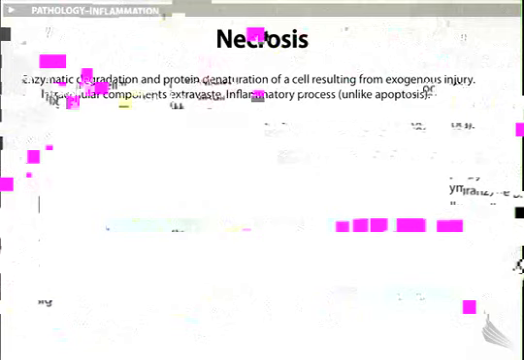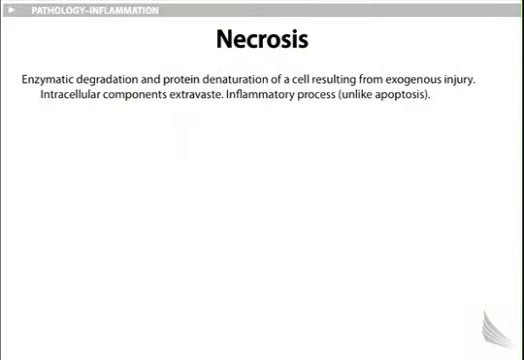Necrosis. As you go through this, please compare and contrast necrosis versus apoptosis. Enzymatic degradation and protein denaturation of a cell resulting from exogenous injury. Intracellular components extravasate. Inflammatory process occurs, unlike apoptosis. The various types of necrosis.